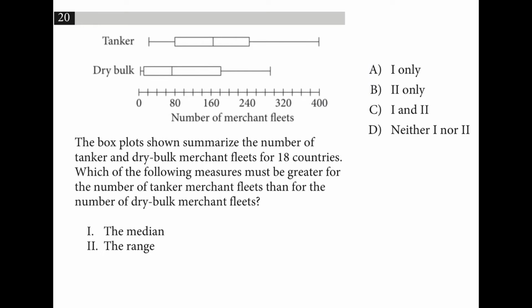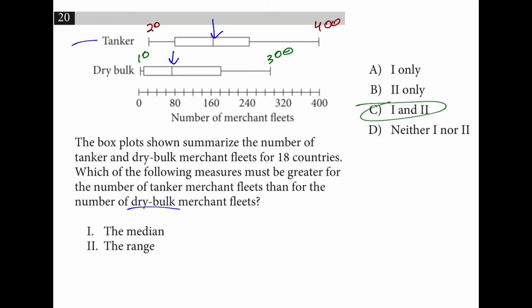Which of the following measures must be greater for the number of tanker merchant fleets than for the number of dry bulk merchant fleets? If you look here, the median is greater because it's farther to the right. And if you consider the range, which is 400 minus 20 or so, is that bigger than around 300 minus around 10? And the answer is yes. So it's true for both of these.